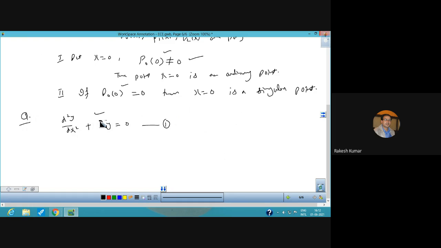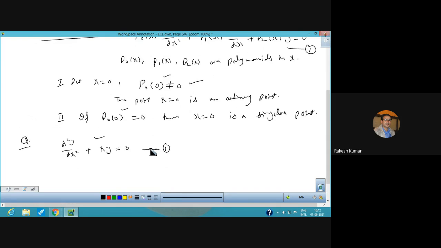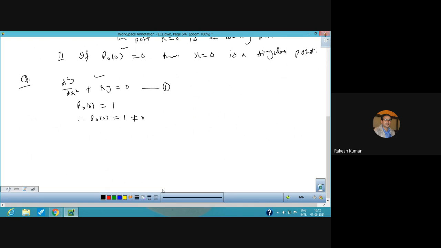If we compare this differential equation with the standard differential equation, you can find the value of P0(x) comes out to be 1, and putting x equal to 0, P0(0) also comes out to be 1, that is not equal to 0. So if the value of P0(0) is not equal to 0, the point is an ordinary point. In this case, the point x = 0 is an ordinary point.